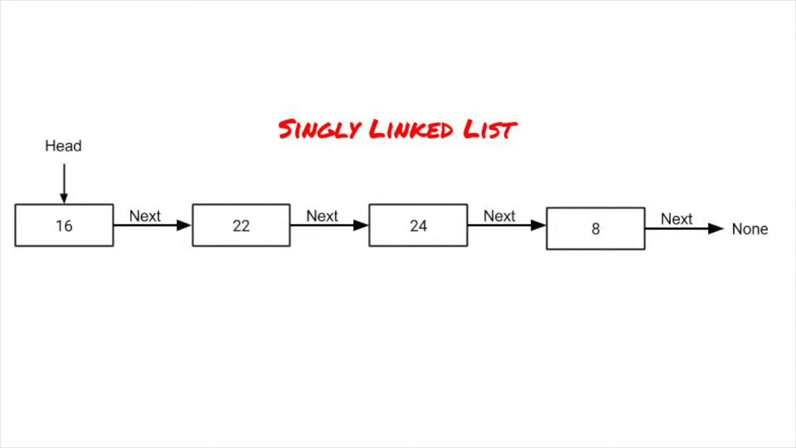Let's say we already have the 22 node and want to add a node with the value 10 in front of it. We make the new node with the next node pointer set to 22's next, 24. Then we take 22's next and point it to our new node, and we're done. This takes O(1) time.